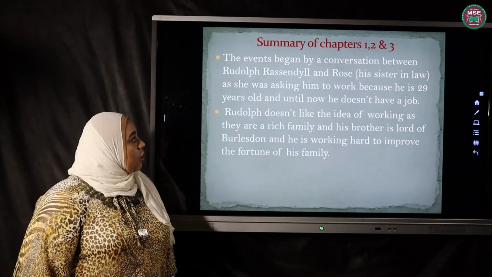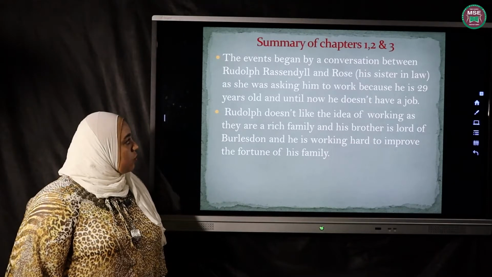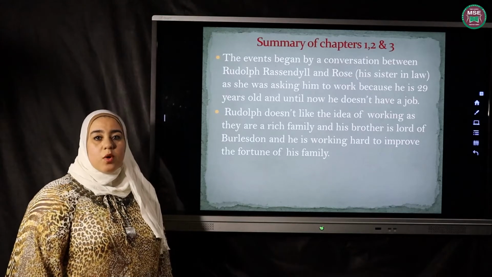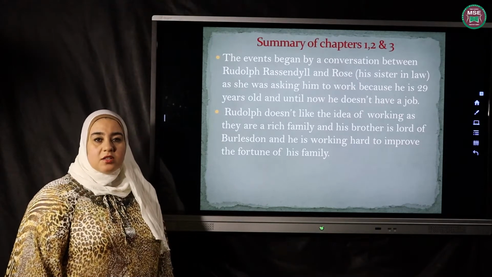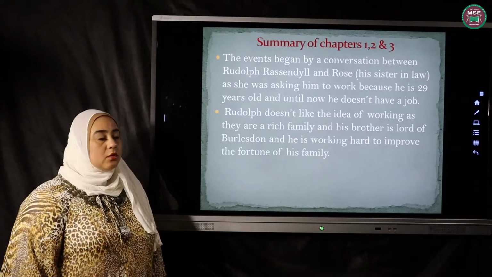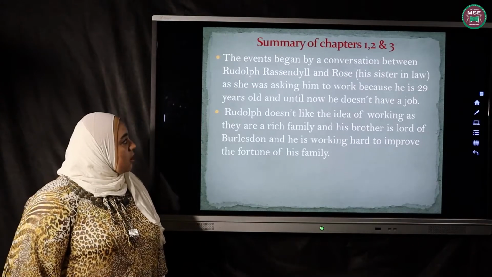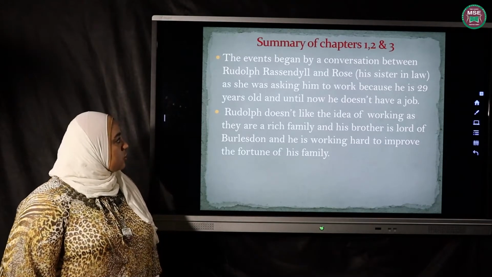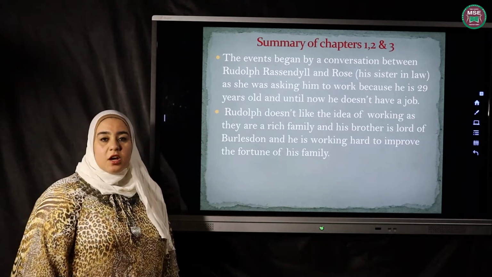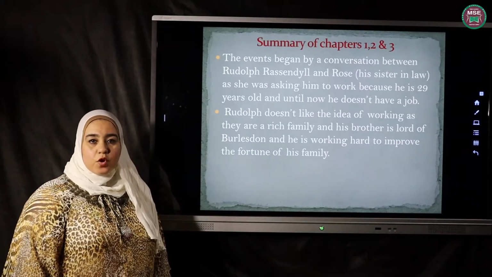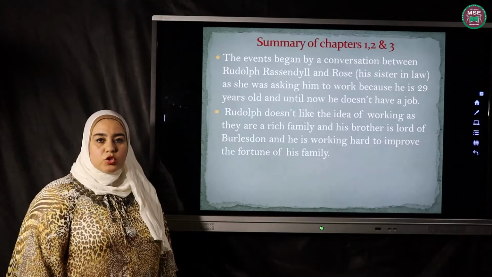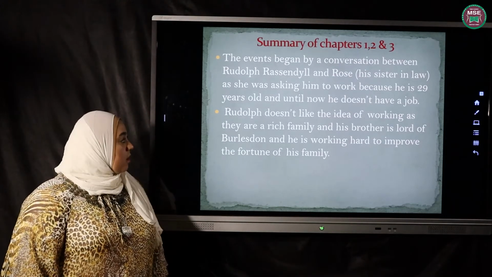The events began with a conversation between Rodolphe Rassendyll and Rose, his sister-in-law. Rose was his sister-in-law, meaning that she was the wife of his brother. Rassendyll had a brother called Robert. His wife was called Rose. She was asking him to work because he is 29 years old and until now he doesn't have a job. He didn't like the idea of working. So Rose was all the time asking him to work and to have a job.